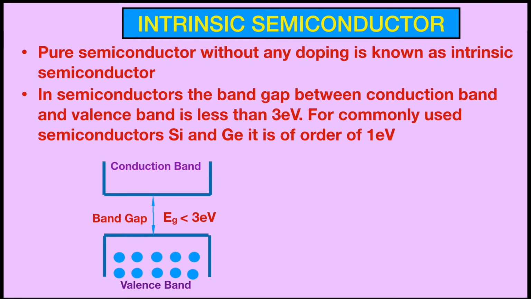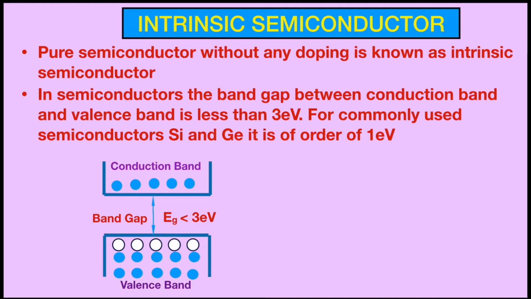Because of this small band gap, some electrons from the higher level of valence band migrate to the lower level of conduction band. As a result, the vacancy of electrons is created in the valence band, that is known as holes. So in conduction band we have free electrons, and holes are present in valence band.